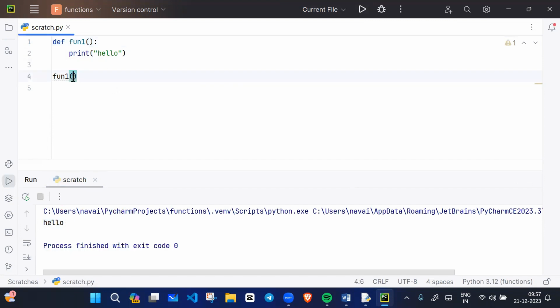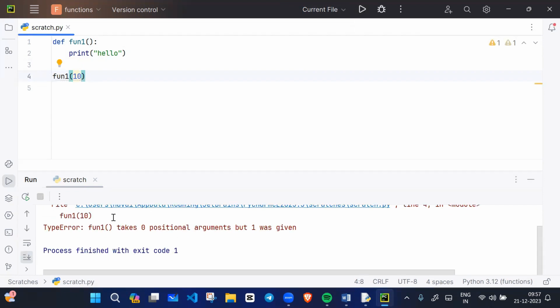If I pass the input, can I pass the parameter or input? No, I cannot pass the parameter. Function one, see the error. What error? Type error is there. Function one takes zero positional arguments, but one was given. It is taking zero arguments because there is no argument.